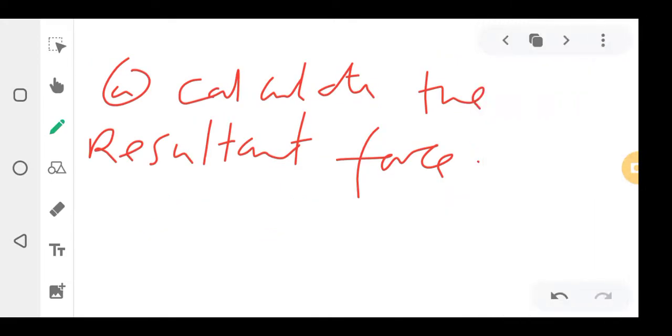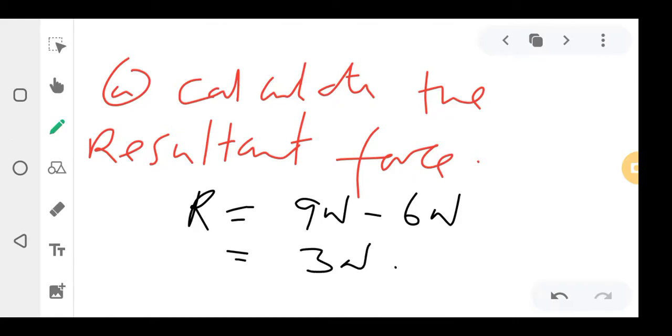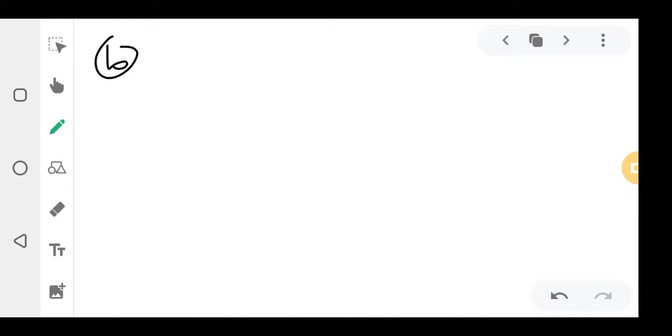So meaning the resultant force is equal to 9 newtons minus 6 newtons, which is equal to 3 newtons. That's how you find the resultant force. You subtract, since there are these guys pulling with 9 newtons, the other side they are pulling with 6 newtons. So you just have to subtract. You see? So the second question from the same one, question B, they can say calculate